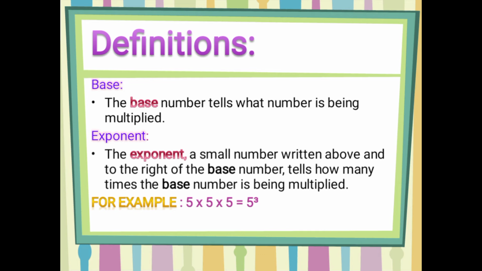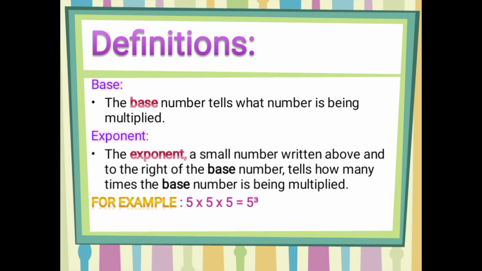As you can see here, what you have is 5 multiplied by 5 multiplied by 5. The number that is going to be multiplied will be your base. And how many times the base number is being multiplied, that will be your exponent.